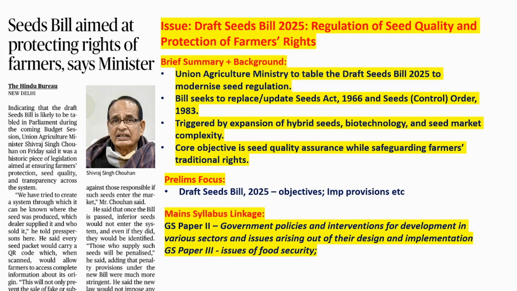So in agriculture it is an issue of food security. Okay, seed is directly touching food security. See, it is a matter of interpretation. If you don't see a direct syllabus topic in GS3, do not think UPSC cannot ask it. If something can be interpreted under some syllabus, it will be asked. Okay, so this single question can be asked in GS paper 2 or GS paper 3. Any question which is relevant to any GS paper can be asked.